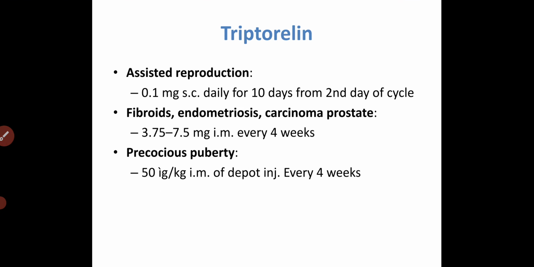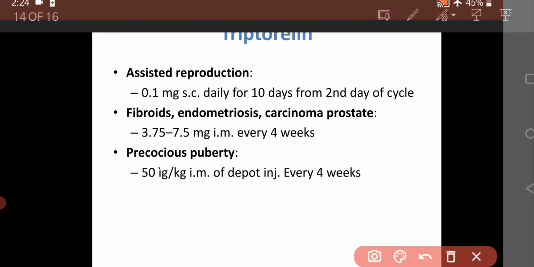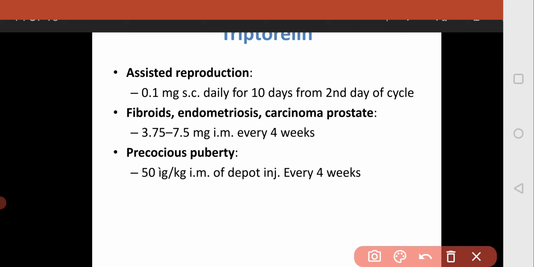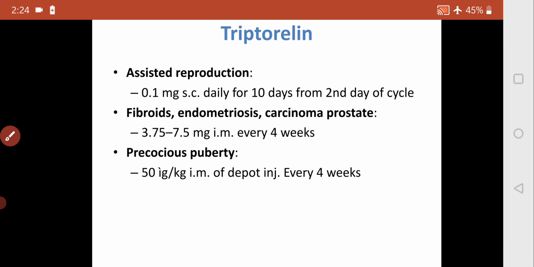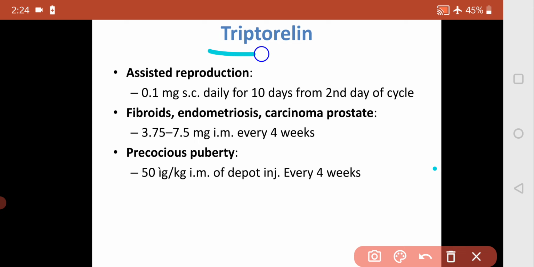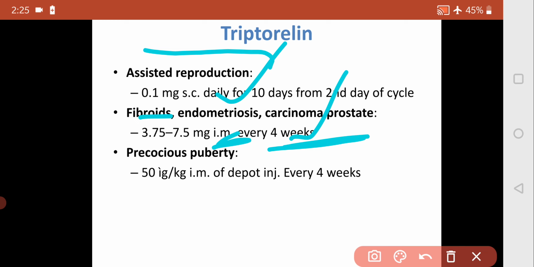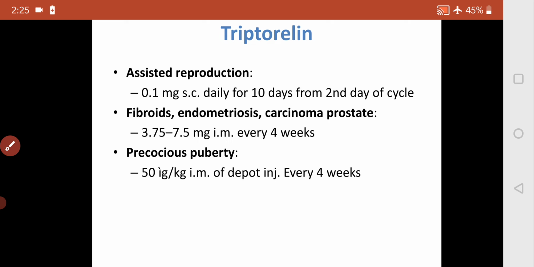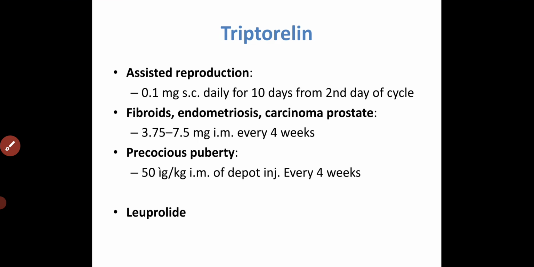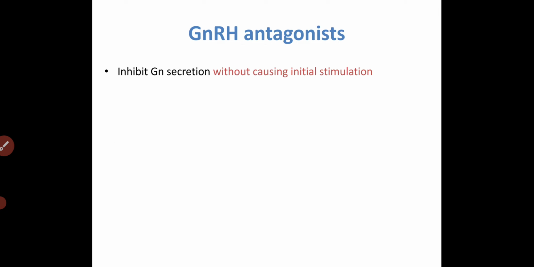Triptorelin is another drug, and it is longer acting. For assisted reproduction we use it daily; for endometriosis, carcinoma of the prostate and fibroid, we use the intramuscular route every 4 weeks. If there is precocious puberty, we also use this drug every 4 weeks. Another drug is leuprolide. Goserelin, buserelin, triptorelin, nafarelin, leuprolide: these are the GnRH agonists.